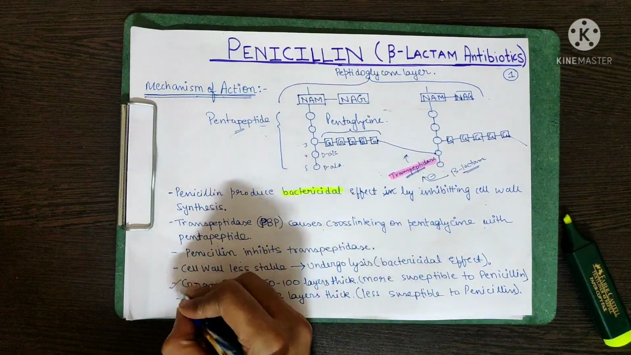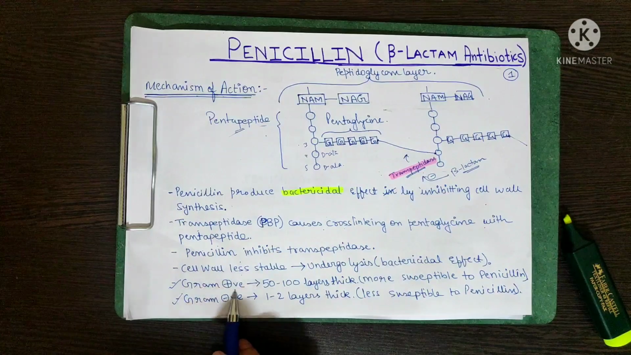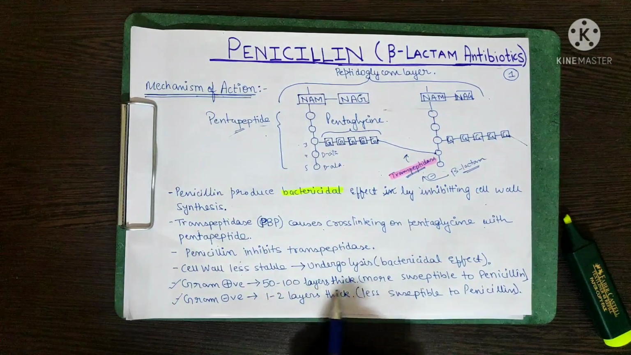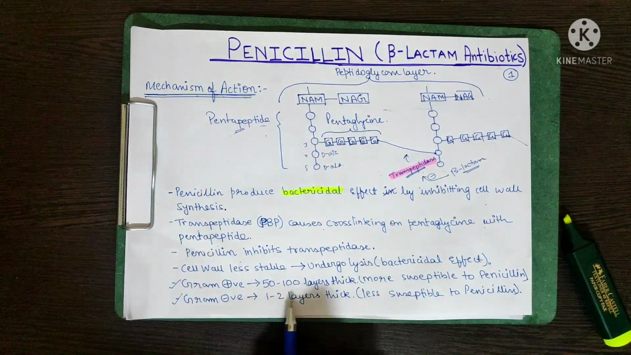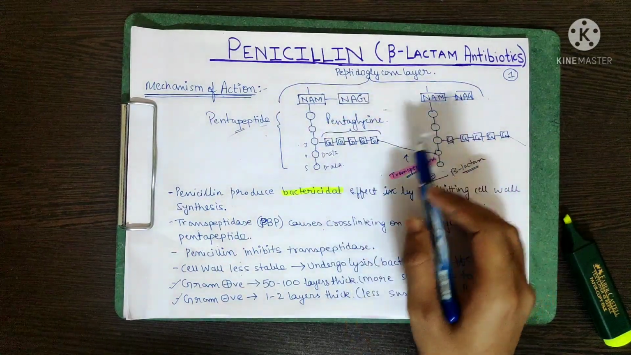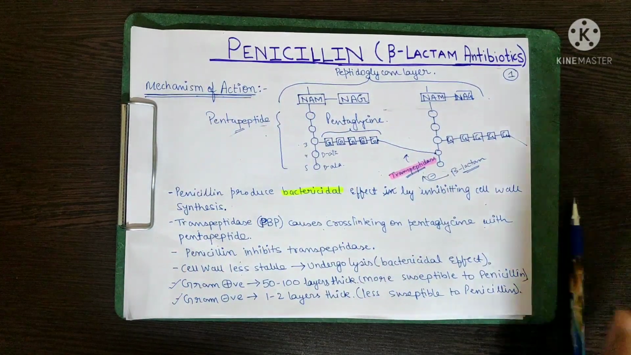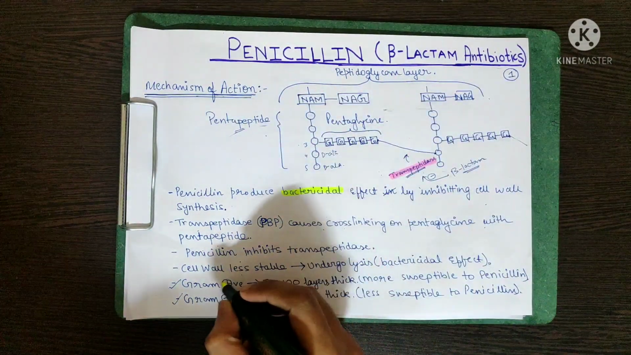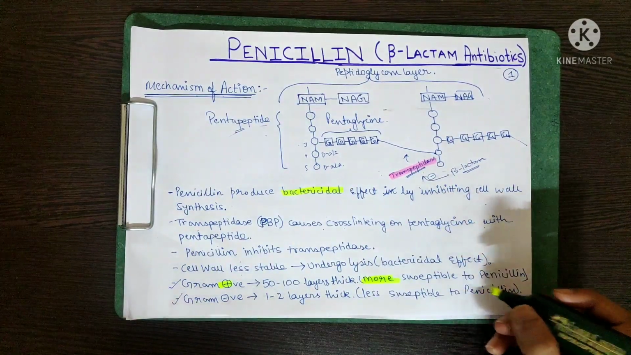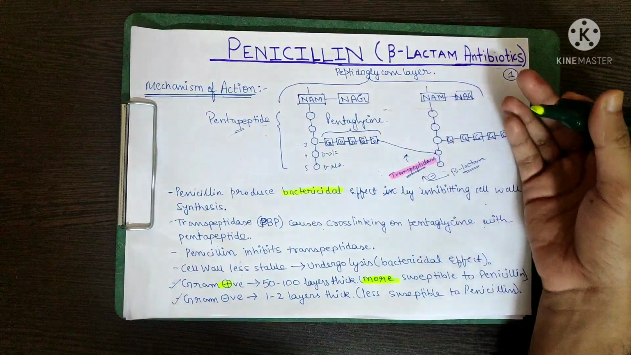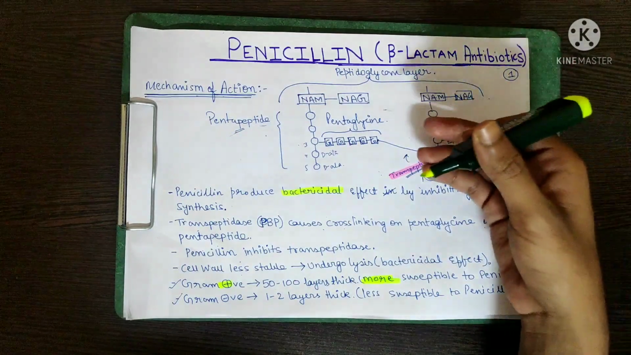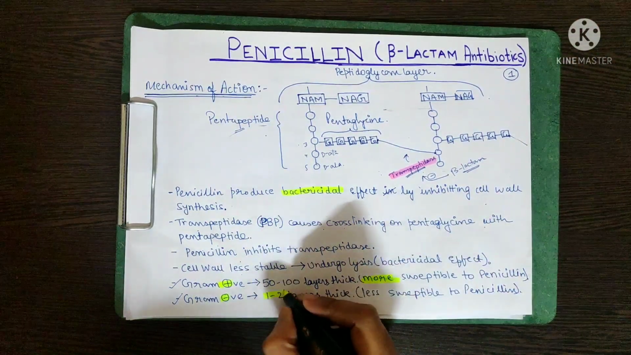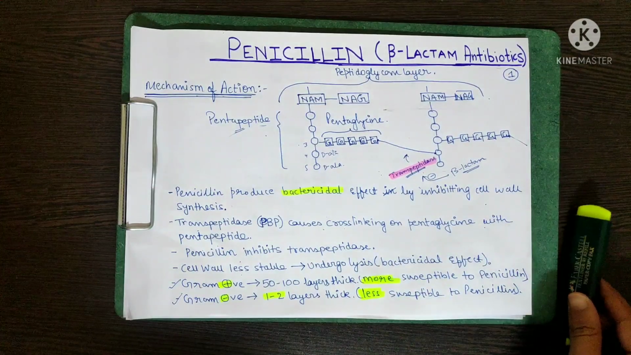Now another very important thing is written over here. We all know that gram-positive organisms have a thick cell wall, a thick peptidoglycan layer, which is almost 50 to 100 layers thick. Gram-negative, on the other hand, is made up of only 1 to 2 layers of peptidoglycan. Because beta-lactam antibiotics work on the peptidoglycan layer, gram-positive organisms are more susceptible to penicillin, as they have more transpeptidase and bonds for penicillin to break, whereas gram-negative have only 1 to 2 layers, so they are less susceptible to penicillin.